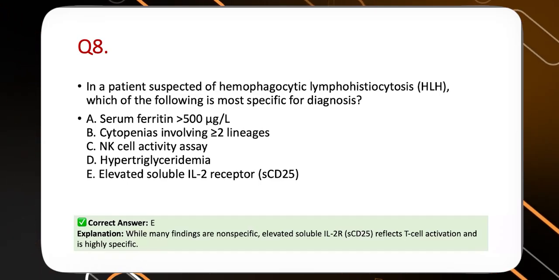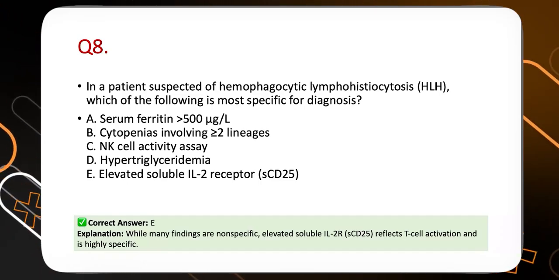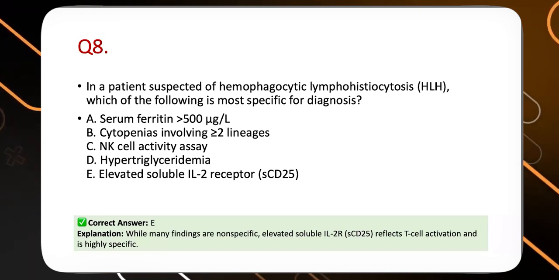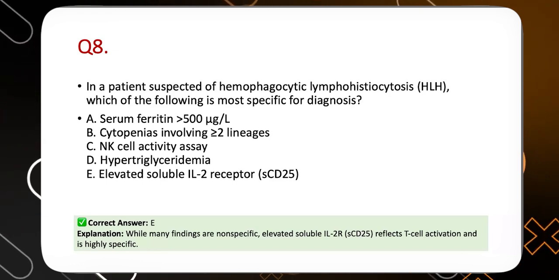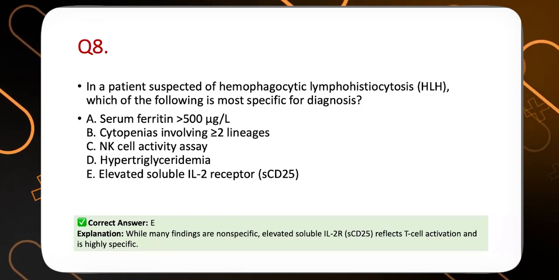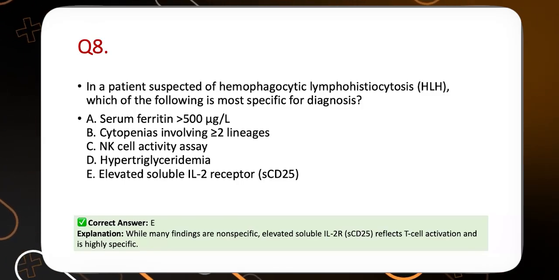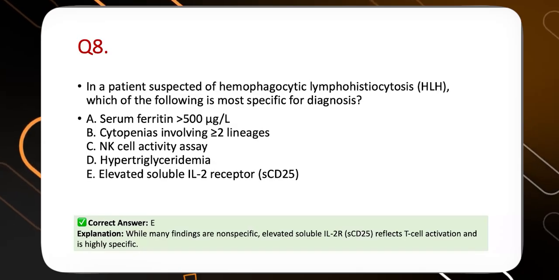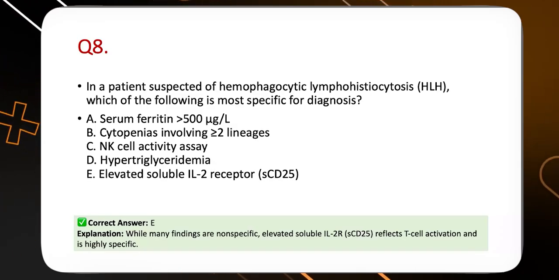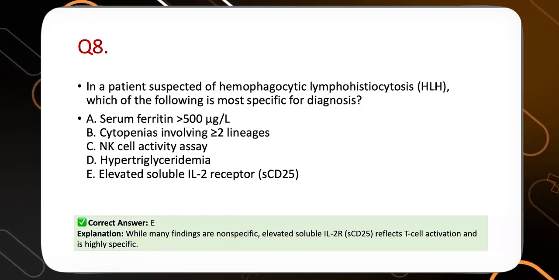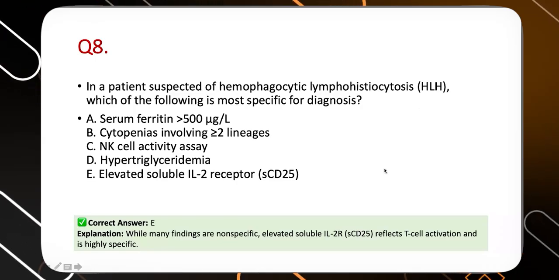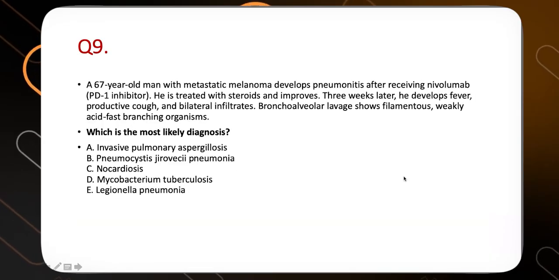All the other things are supportive, like raised triglyceride, raised NK cell activity. We do not do the NK cell activity assay over here. I do not know whether it happens in any part of the world, but we do not do it. Cytopenia and raised ferritin are all non-specific tests, but elevated soluble CD25 is the hallmark of HLH. So if you know it, you will be able to answer correctly.